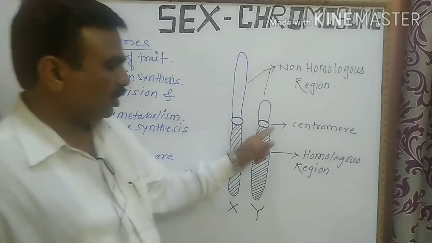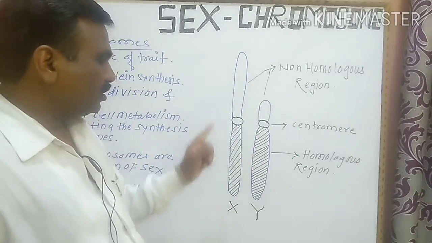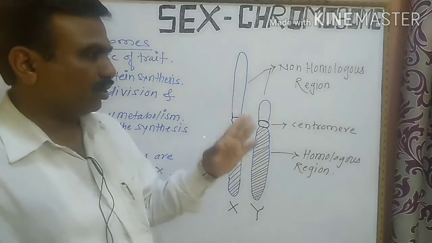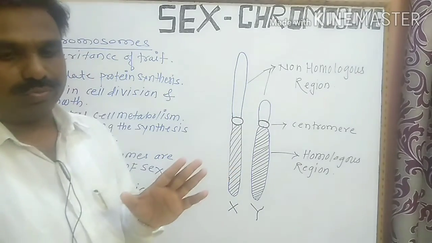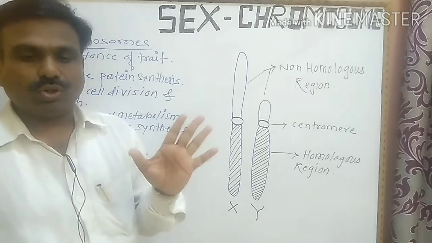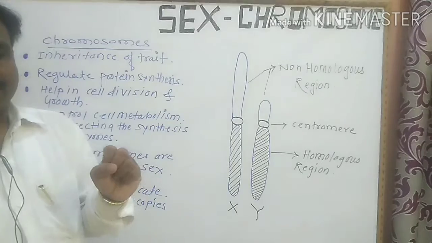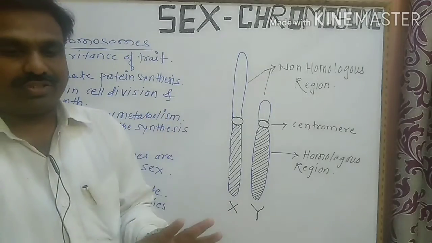These are the centromeres. These are the homologous regions and these are the non-homologous regions of the X and Y chromosomes. The homologous regions show similar genes, while the non-homologous regions show dissimilar genes.